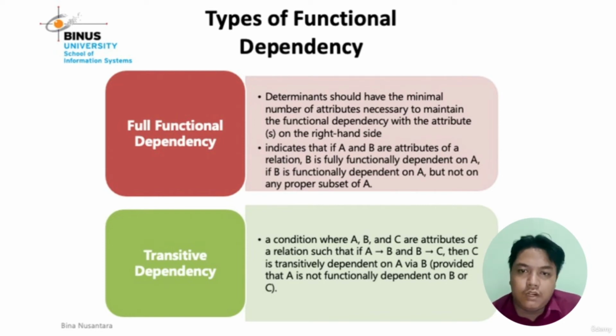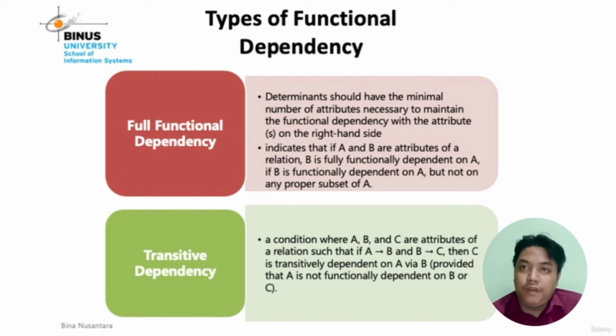You can read the statement: full functional dependency indicates that if A and B are attributes of a relation, B is fully functionally dependent on A if B is functionally dependent on A, but not on any proper subset of A. So it is only dependent on A. It is full functional dependency.